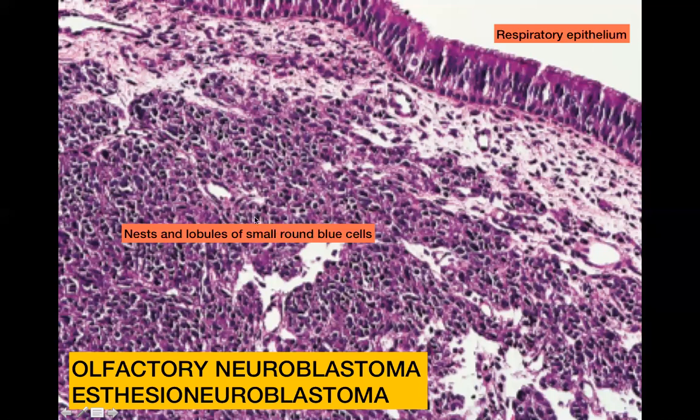When we say small, small is a kind of misleading term. Small means it measures about 2 to 3 times the size of a lymphocyte. The cells are round in shape. Remember specifically that in a schwannoma, we said that the cells are spindled. In the case of a paraganglioma, we said that the cells within the nest are polygonal and the sustentacular cells are spindled. Here, the cells are round. In an esthesioneuroblastoma, olfactory neuroblastoma, the cells are round. They are small and they are blue, blue because of the high nucleocytoplasmic ratio.